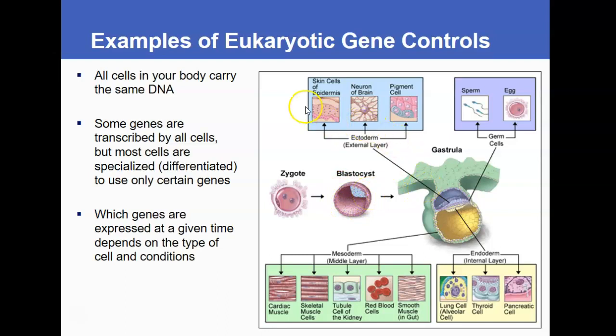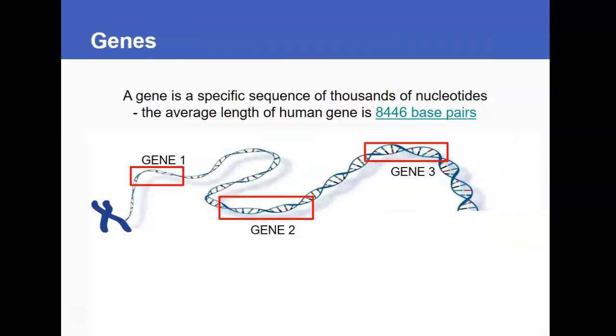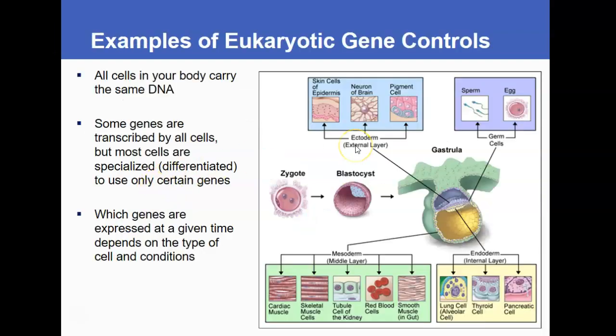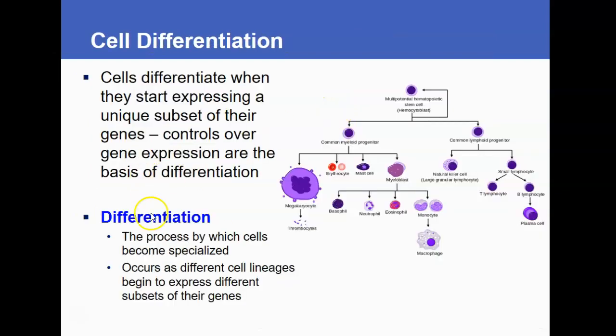And it's from that which you can see all the different cells. So our skin cells, our neurons, our muscle cells, our endothelial and epithelial cells, they all have the exact same DNA, and yet they're totally different looking cells that do totally different things. How is that? It's all about which genes are expressed. So we talked about genes in the last presentation, where you have these different segments of DNA that get converted into those proteins. So which genes are expressed determines what type of cell is made. This is called cell differentiation.